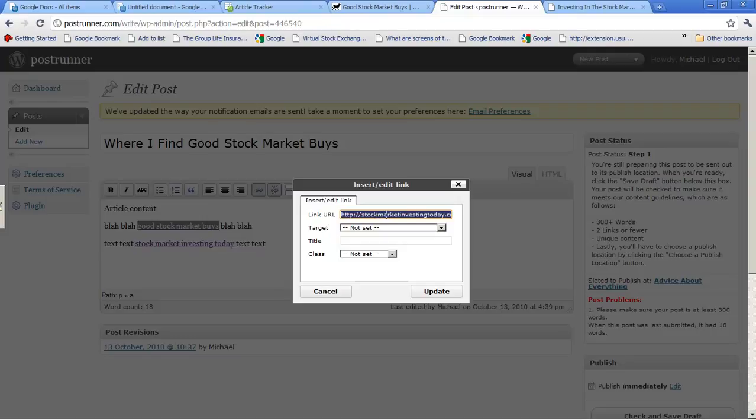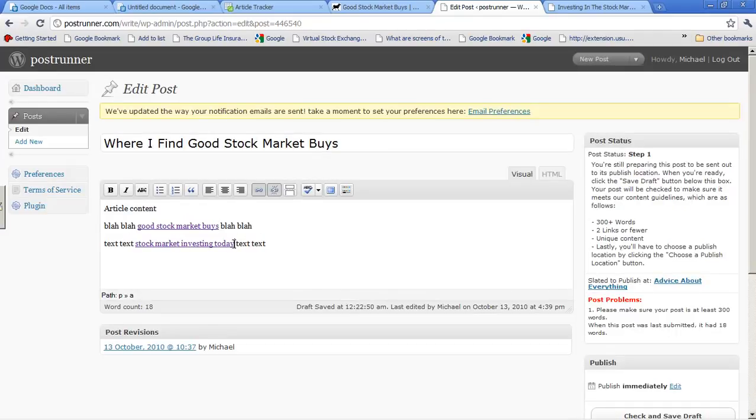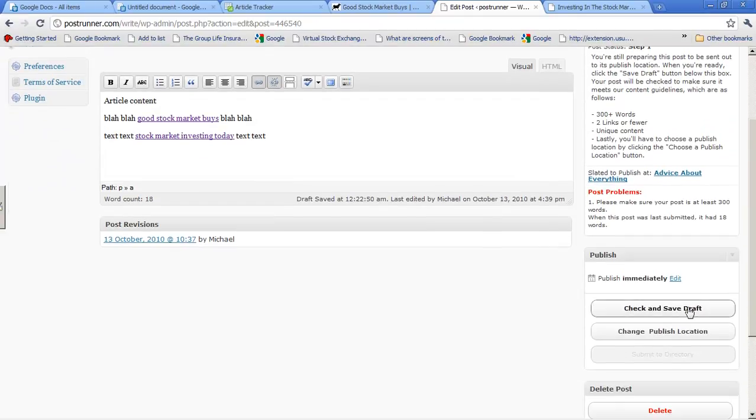And you can see this one here goes to this specific page, Good Stock Market Buys. And then this one here goes to the home page. And so you'd write your article, and over here are the requirements: 300 words, 2 links or fewer, unique content, and then you have to choose a publish location. You do that over here.